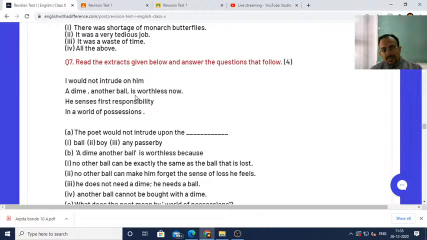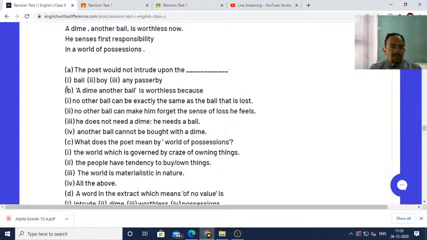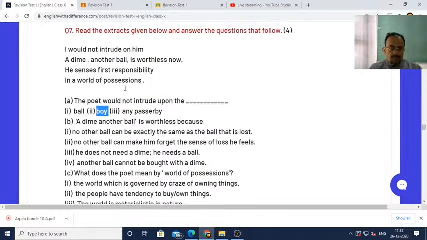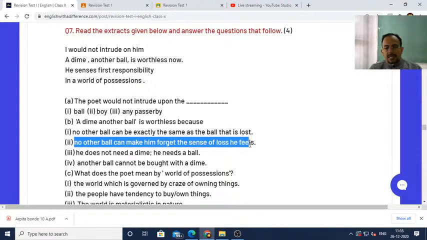So the poet says that I would not intrude on him. The question is, the poet would not intrude upon the boy. A dime another ball is worthless now. Okay, then a dime another ball is worthless because no other ball can make him forget the sense of loss he feels. Because we have some attachment with the object that we have lost, therefore no other ball can make him forget the sense of loss he feels.